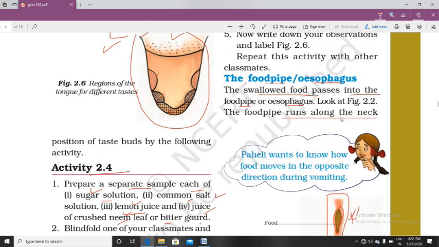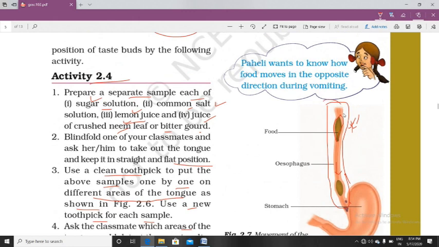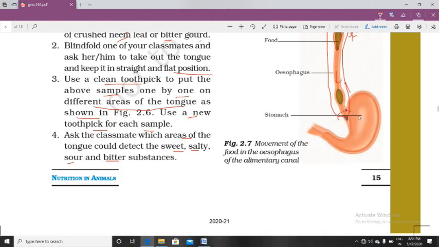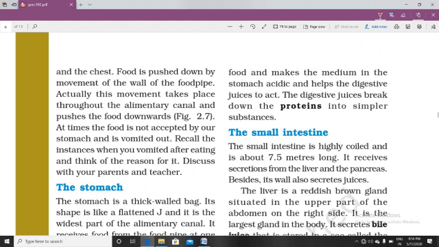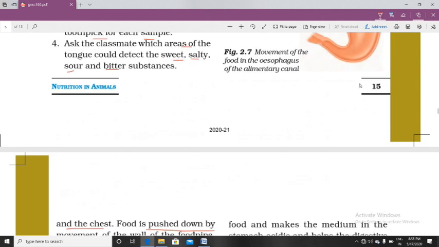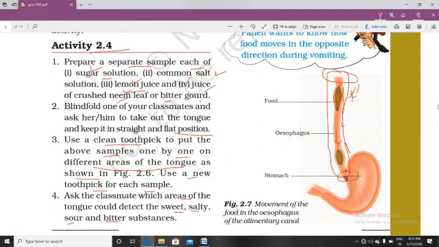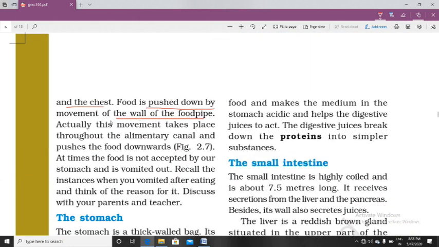The food pipe runs along the neck. It starts from this neck region to the stomach, and passes through the chest. Food is pushed down by the movement of the wall of the food pipe. Bachcho, this wall of the food pipe, which is a muscular structure, helps in the movement of food. Actually this movement takes place throughout the alimentary canal and pushes the food downward. Its function is to move the food downward.